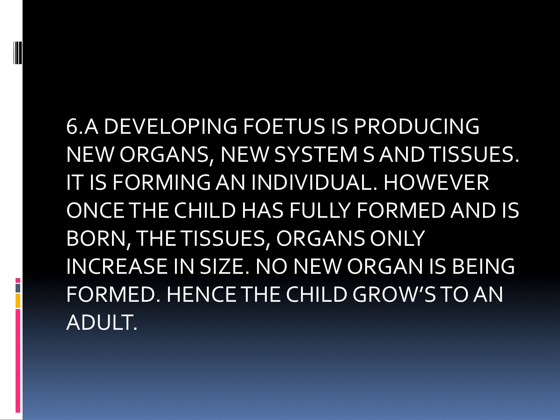A developing fetus is producing new organs, new systems and tissues. It is forming an individual. However, once the child has fully formed and is born, the tissues and organs only increase in size. No new organ is being formed. Hence, the child grows to an adult.